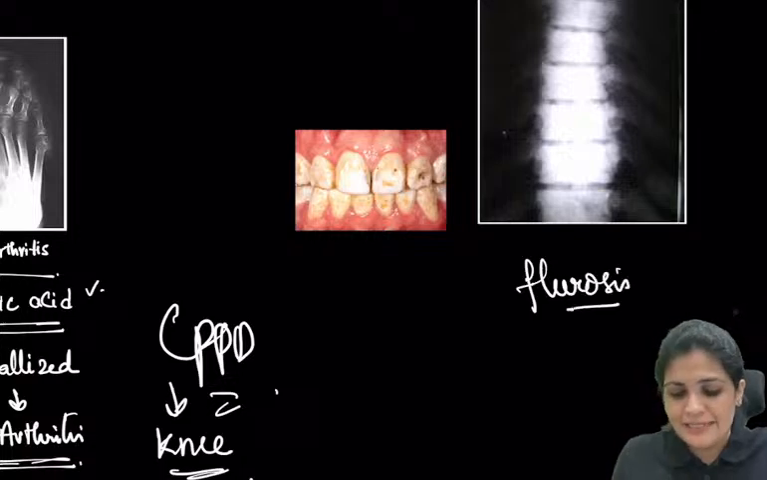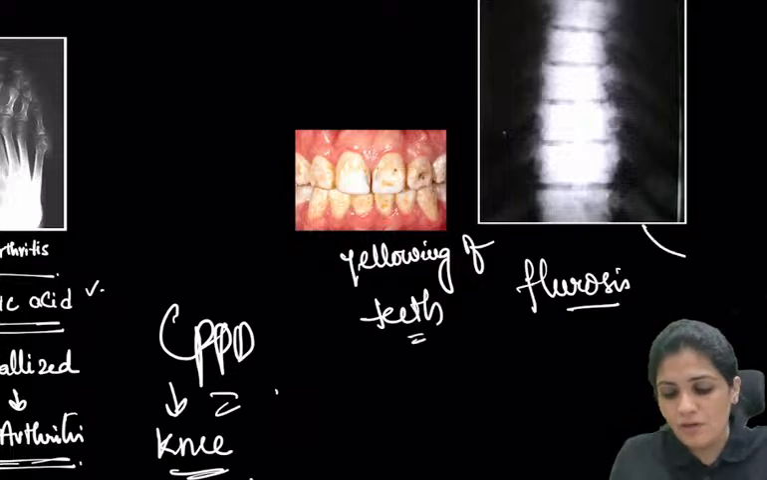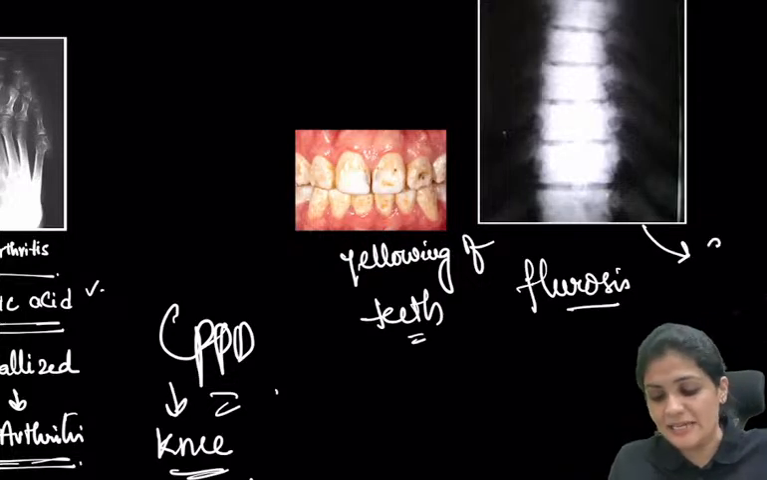So you can see the yellowing of the teeth, right? So this is the yellowing of the teeth. And now what you see on this X-ray, you see there is a lot of sclerosis.